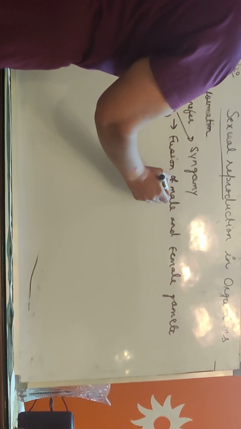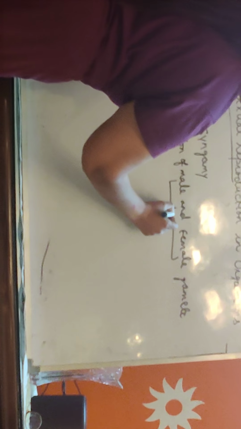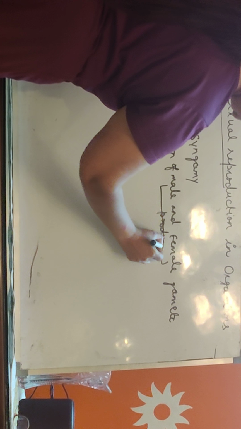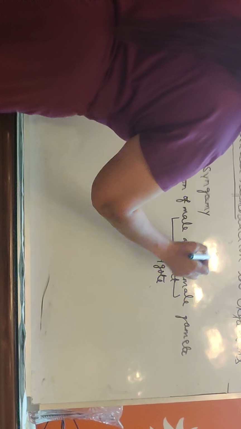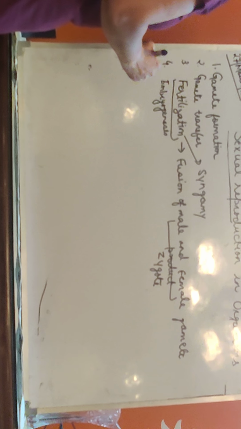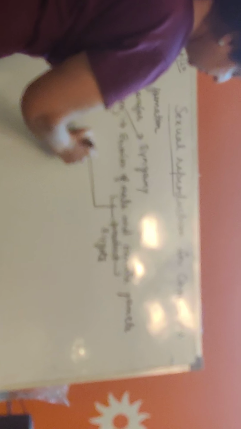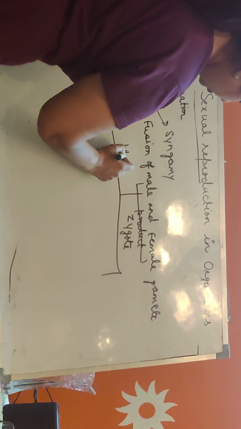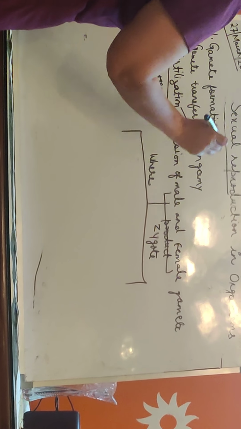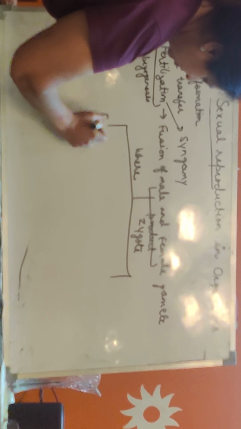Once fusion of male and female gamete takes place, the product formed is called what? Zygote. But now the question is, how does fusion of male and female gametes take place, and second, where does this fertilization take place? There are two types of fertilization.